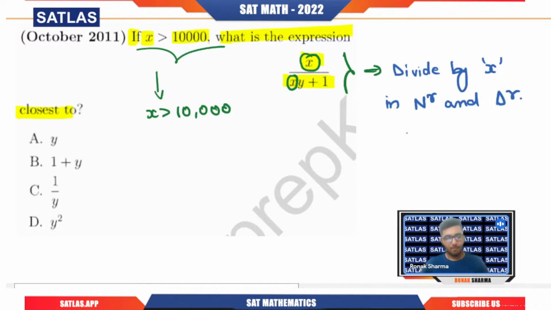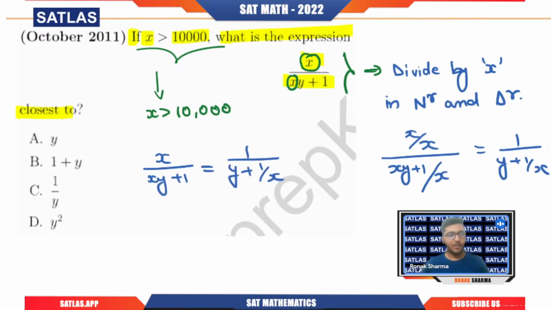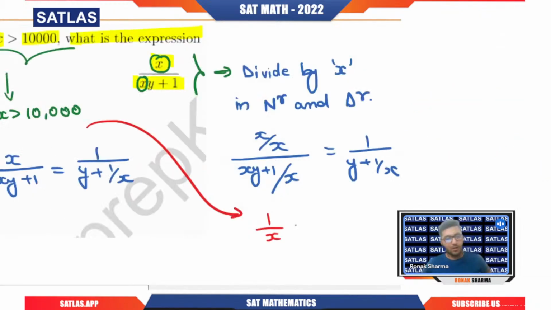That will give us x by x, so 1 over y plus 1 by x. So x by xy plus 1 becomes equal to 1 by y plus 1 by x. Tell me, if x is greater than 10,000 and we take the reciprocal, then again the basic property of inequality will come here. Whenever we take the reciprocal, the sign of the inequality changes. So 1 by x will be less than 1 by 10,000.